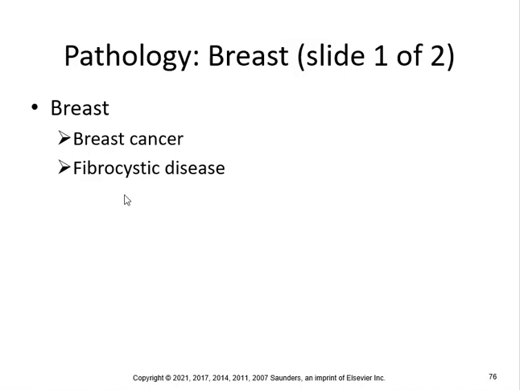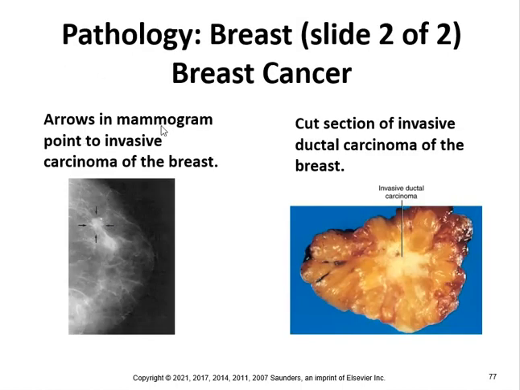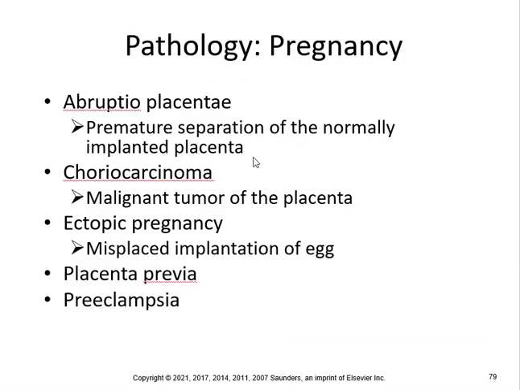Breast cancer, fibrocystic disease. Arrows in a mammogram point to invasive carcinoma of the breast right here. Cut section of the invasive ductal carcinoma of the breast right there.